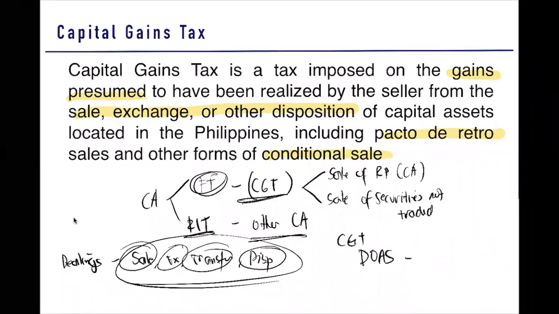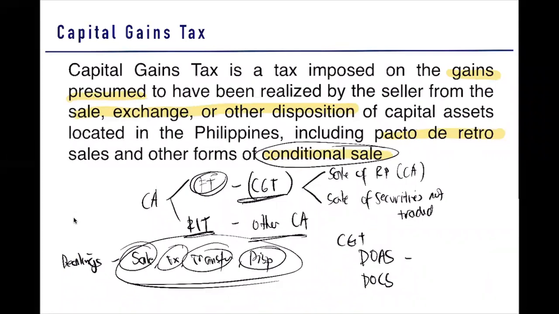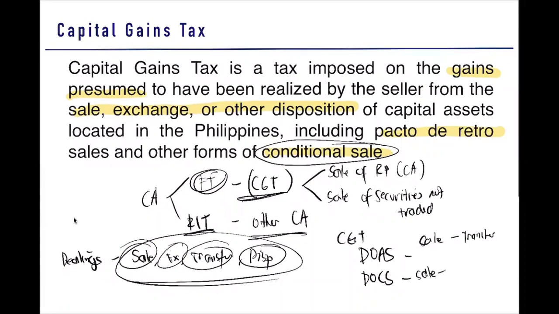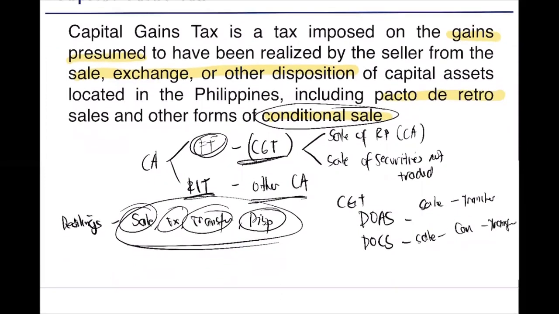Absolute sale. We also have your deed of conditional sale. That is the conditional sale. What is a conditional sale? This is a sale burdened with conditions. So before the sale will materialize, you must first meet the conditions. So after meeting the conditions, doon lang magta-transfer yung ownership. Dito, may sale, agad yan, transfer. Dito, may sale, i-meet mo muna yung conditions bago magkakaroon ng transfer. Okay? Deed of absolute sale or deed of conditional sale.